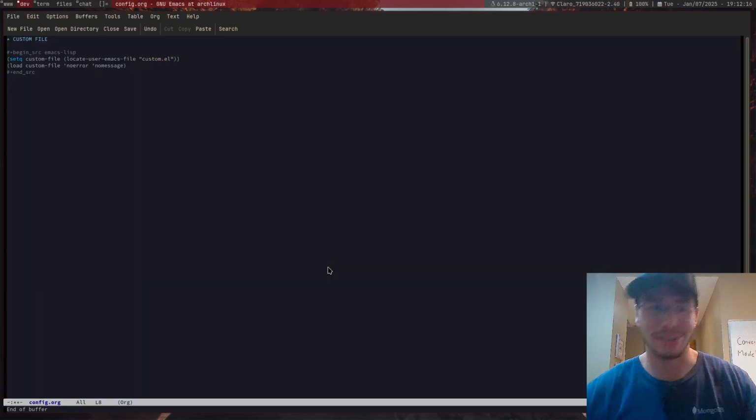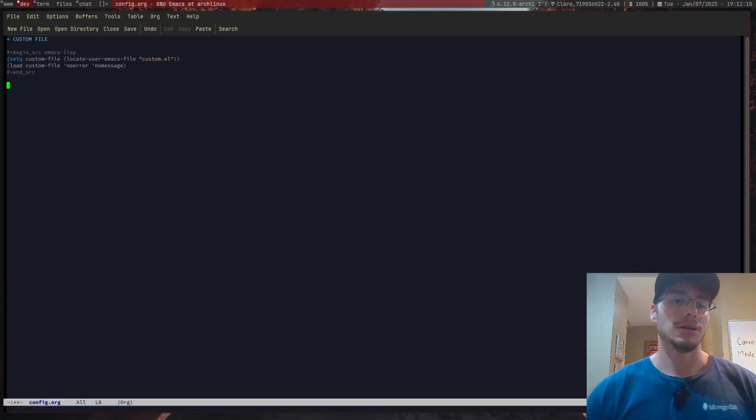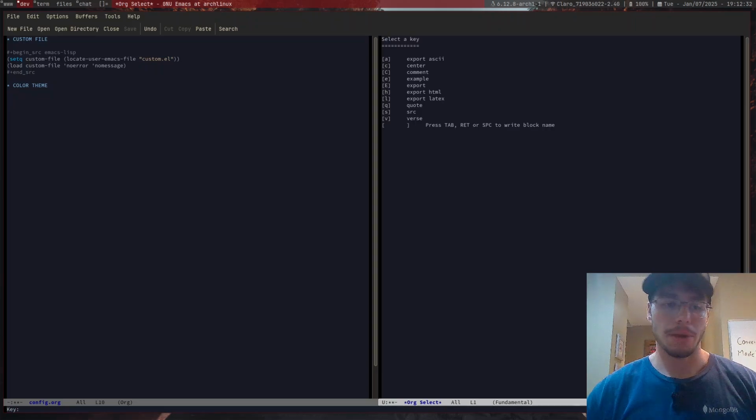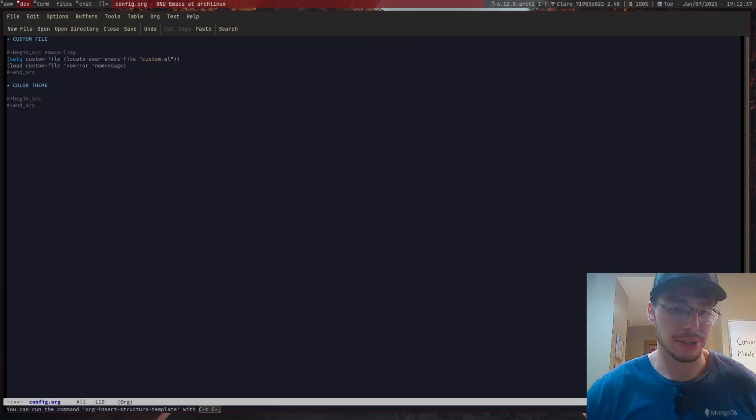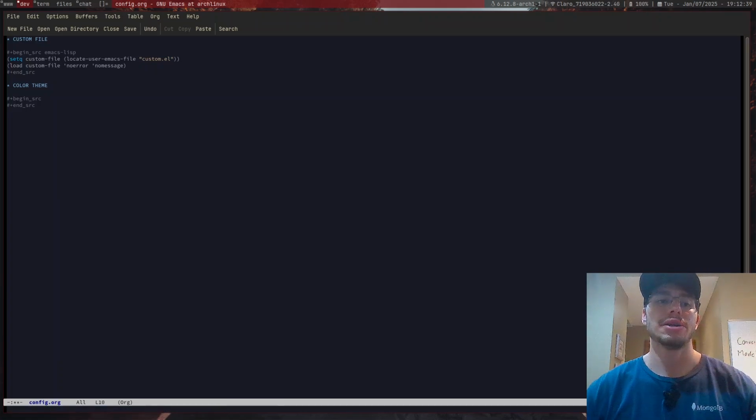Anyway, let's just keep up with this. There we go. Now we have theme, or just color theme. Once again, we have org insert structured template. If I'm not mistaken, it is the same one as before. We have source. It is Control C. Oh yeah, indeed, it is the same one. There we go. I never changed that.